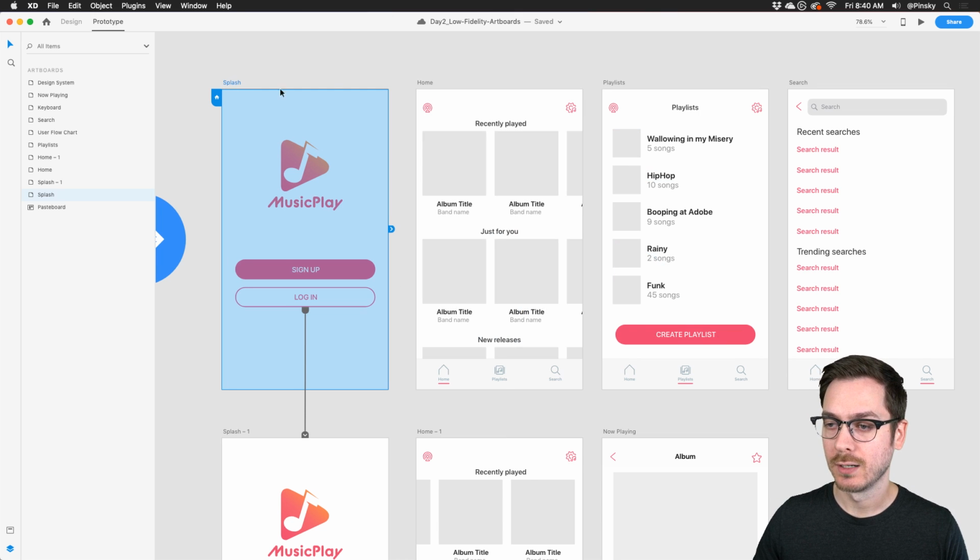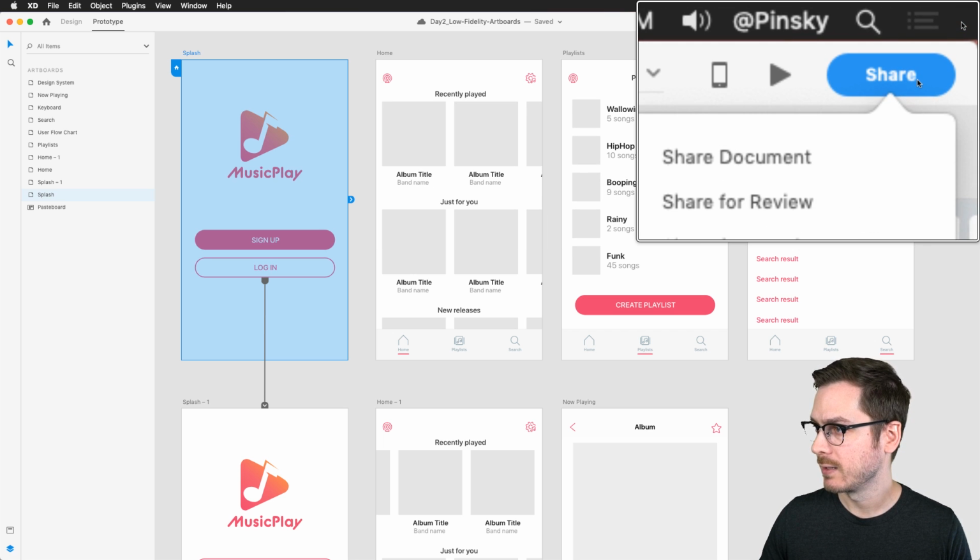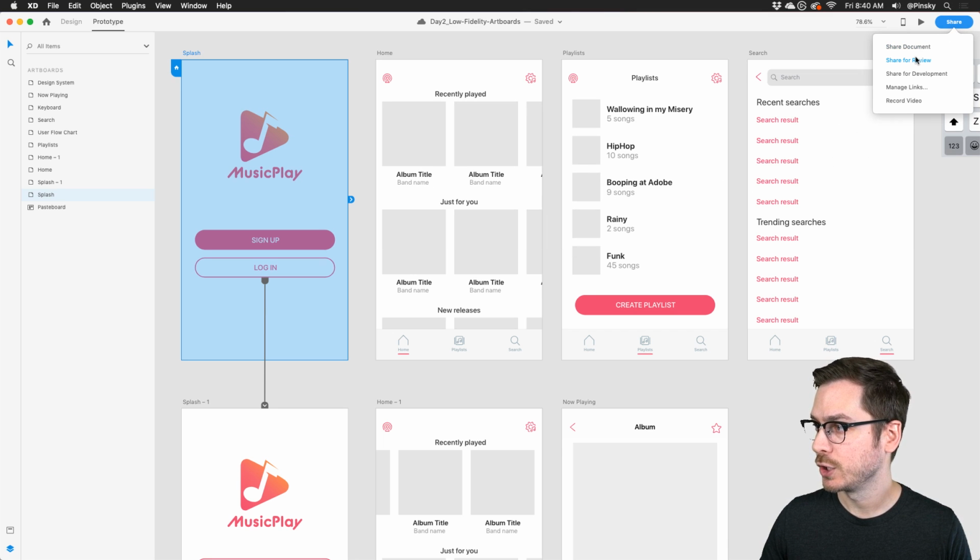So once that's done, we want to start by publishing for review. I'm going to go up to the top and hit the share button right up here. There it is, right there. I'm going to go to share for review. We'll get to share for development a little bit later on if we have time. So I'm going to press that.